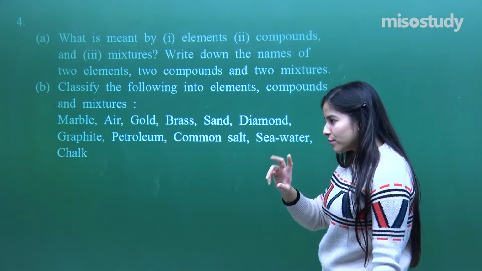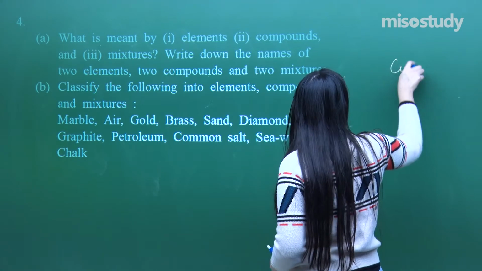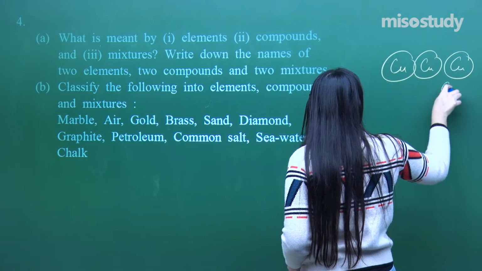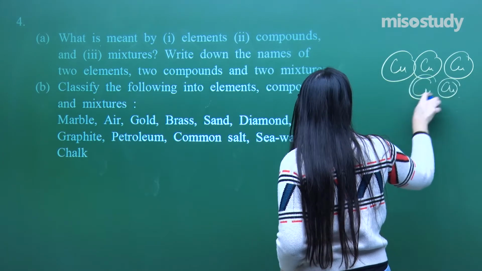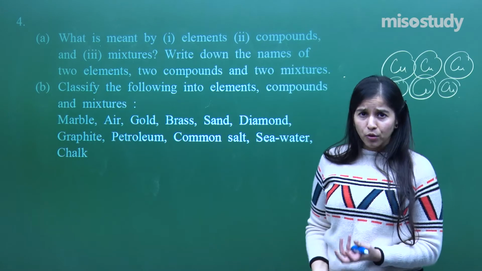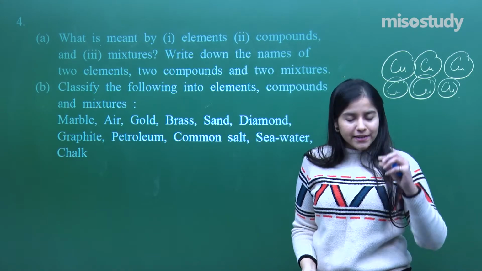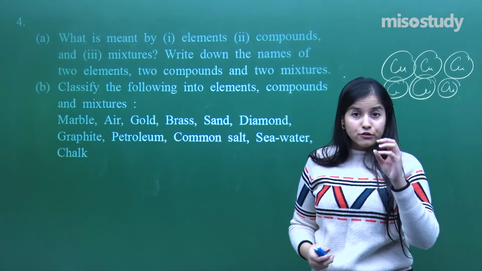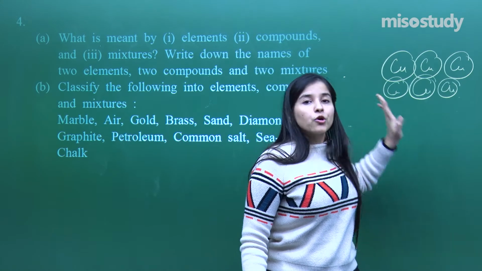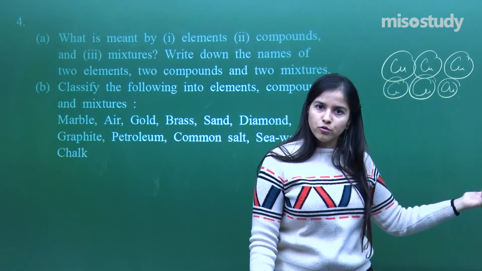If I talk about a specific atom, let's say copper, so many copper atoms together are actually visible to us. You must have seen pure copper, or maybe pure gold, or maybe pure silver. It solely contains all the atoms belonging to silver, or copper, or gold.